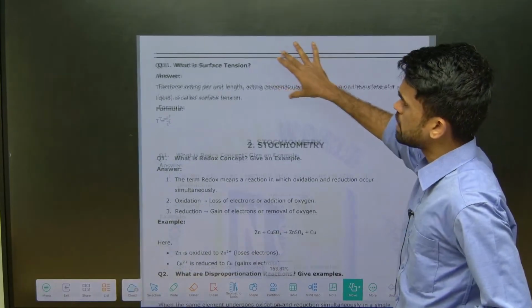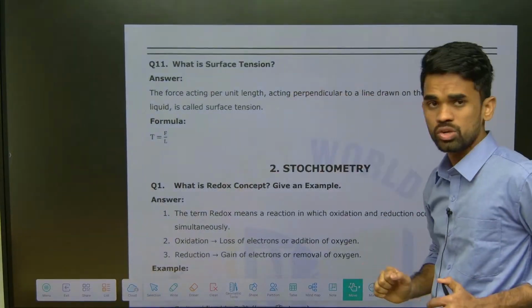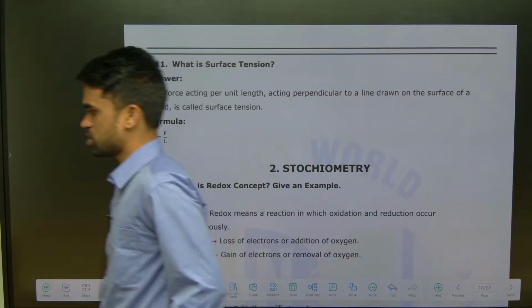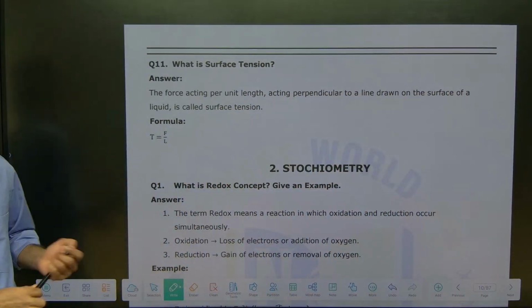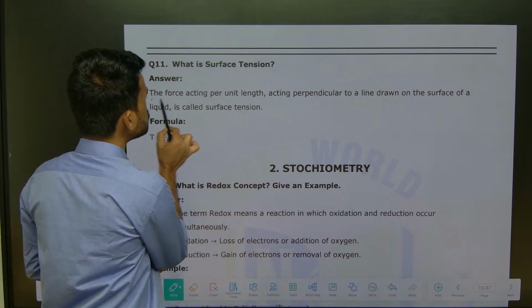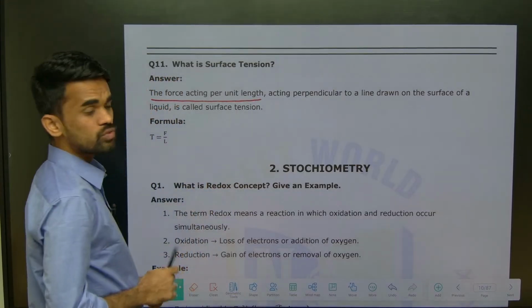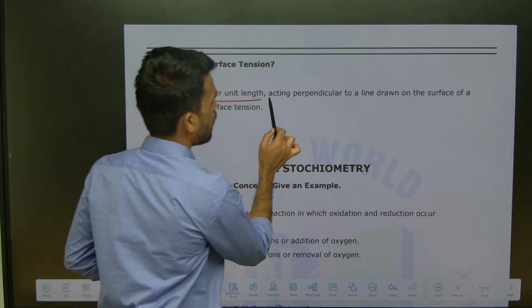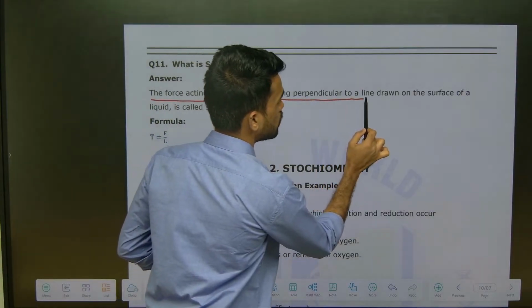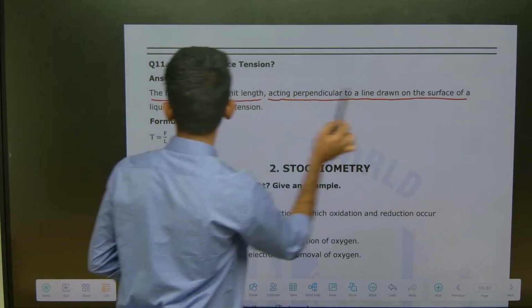Yeah, one last question here we have is the 11th question I am showing you here. What is surface tension? So what is surface tension? See here, the force acting per unit length. So force acting per unit length acting perpendicular to the line drawn on the surface area of liquid.